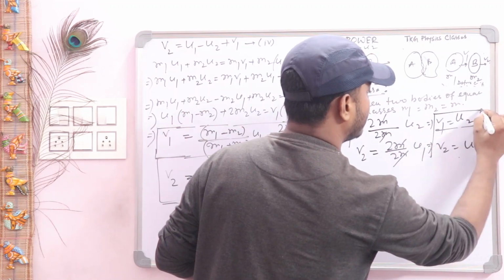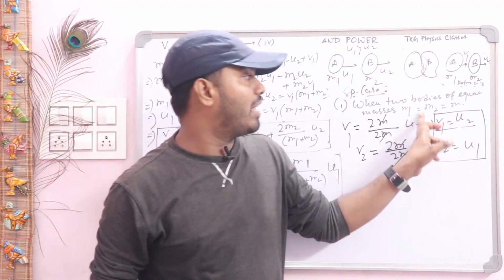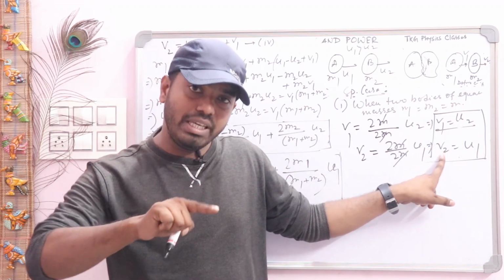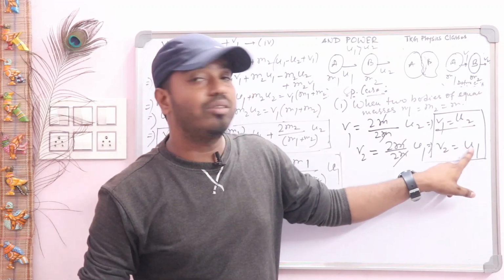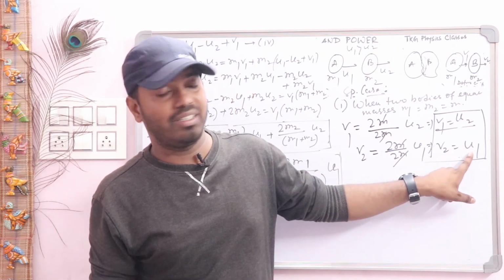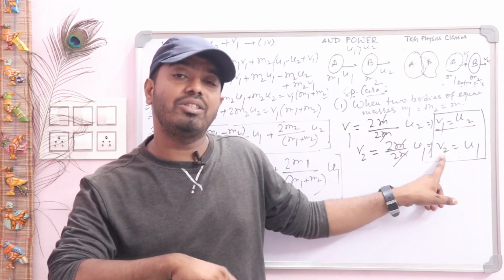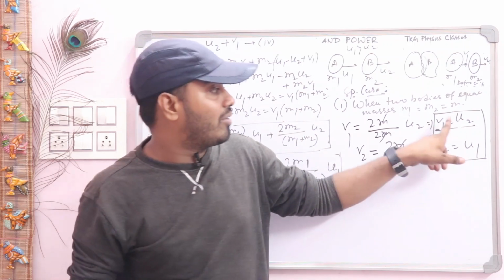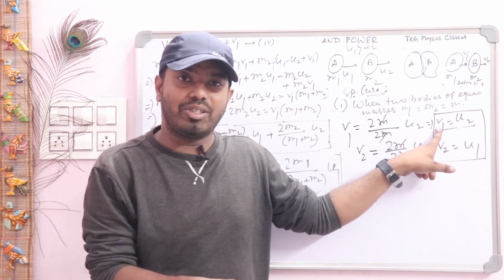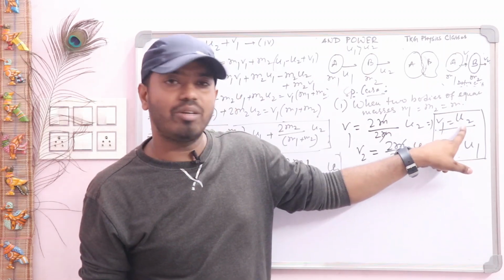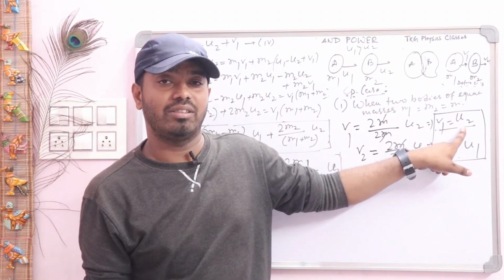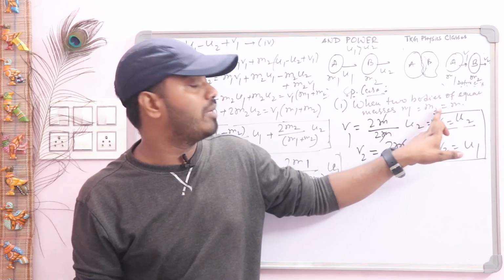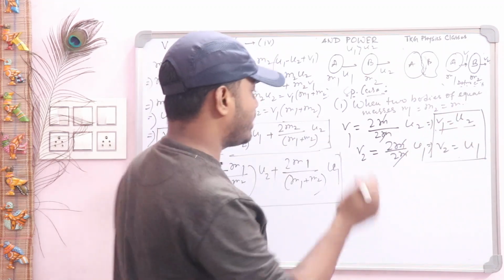You see, when both the masses are equal, the final velocity of body B is exactly equal to the velocity of body A before the collision. The velocity of body B after the collision is equal to the velocity of body A before the collision. In the same way, the velocity of body A after the collision is exactly equal to the velocity of body B before the collision. Short question: when does this condition arise? When both the masses m1 and m2 are equal. Okay. Now case 2.